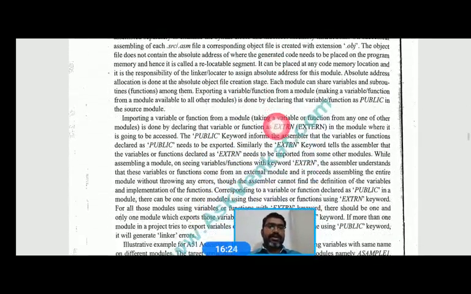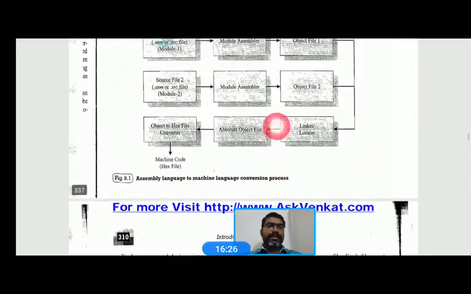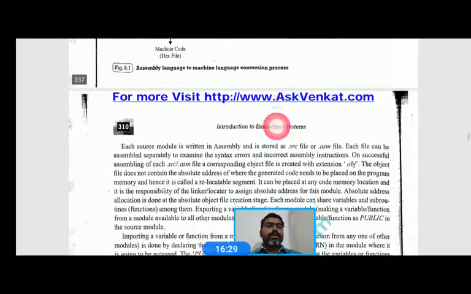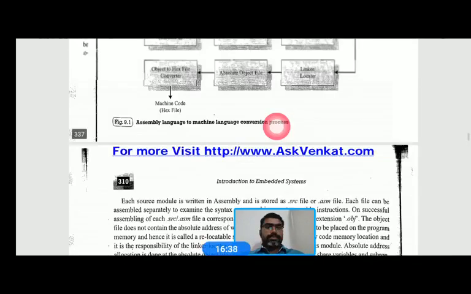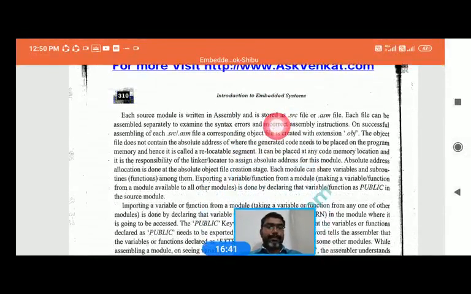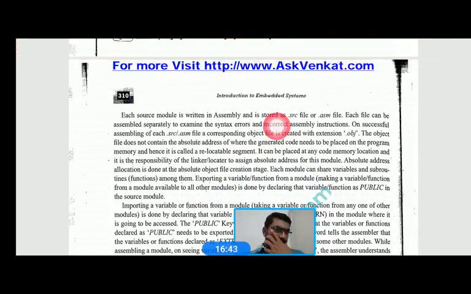So here you can read that. Here we have several source files to be combined. In several applications, we create several source files to design the whole firmware. Later, the several source files are combined together, right? The variables and the functions we use in one source file, we also use in another source file.